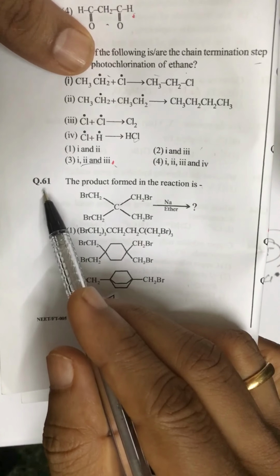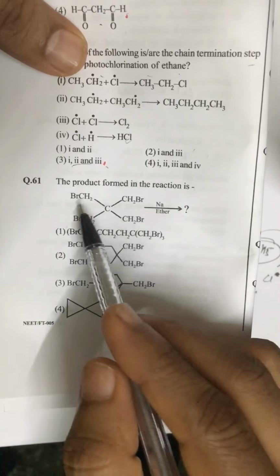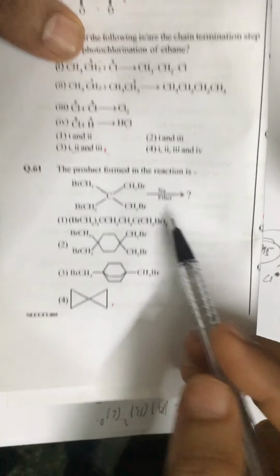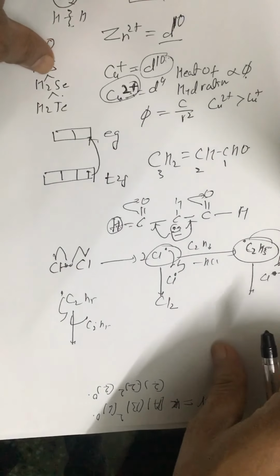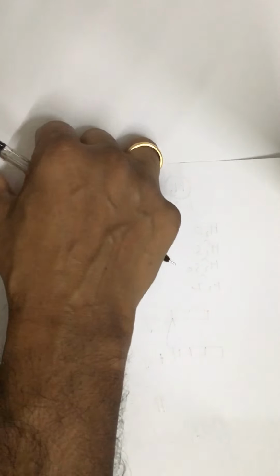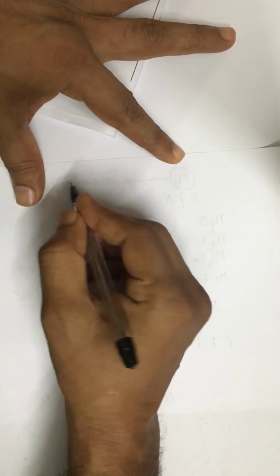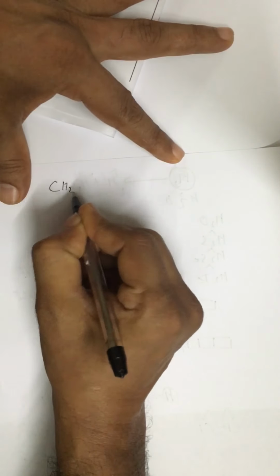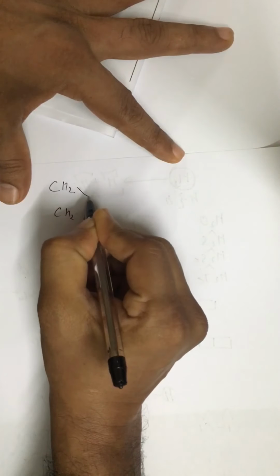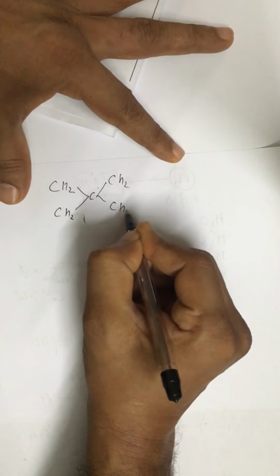Question number 61. The product formed in the reaction, that is this compound is treated with sodium metal. All right. So when this is treated with sodium metal, this Wurtz reaction can be explained on the basis of ionic mechanism, or it can be explained on the basis of free radical mechanism.